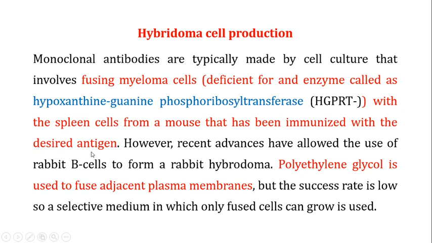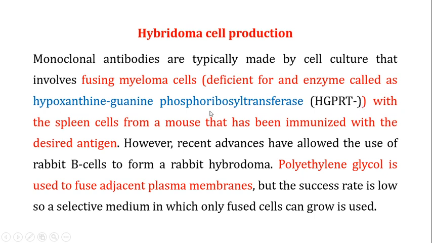Another important thing is that in the production of the hybridoma, the myeloma cells that you are using are deficient for an enzyme known as hypoxanthine guanine phosphoribosyl transferase. This is an important thing to keep in mind. The myeloma cells are deficient for this enzyme, and we will come to its importance in a while, that this is a very important enzyme when you talk about the salvage pathway of DNA synthesis.